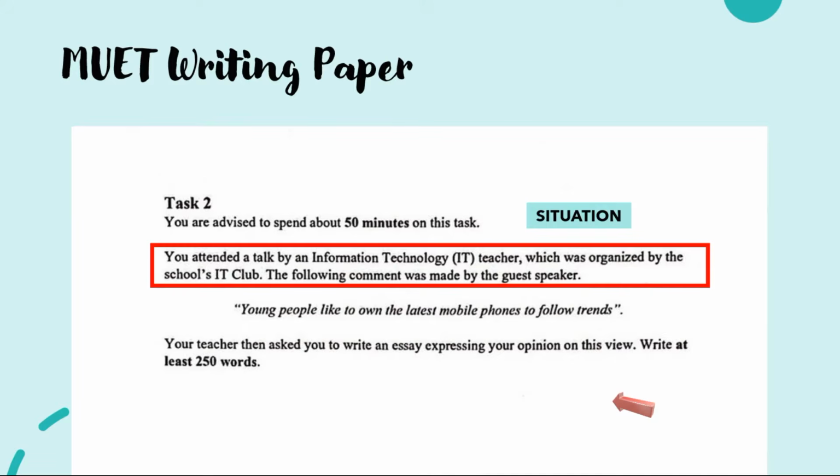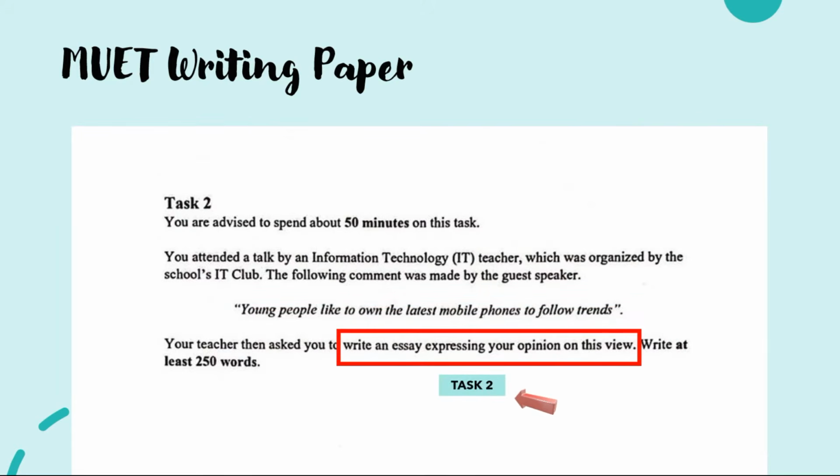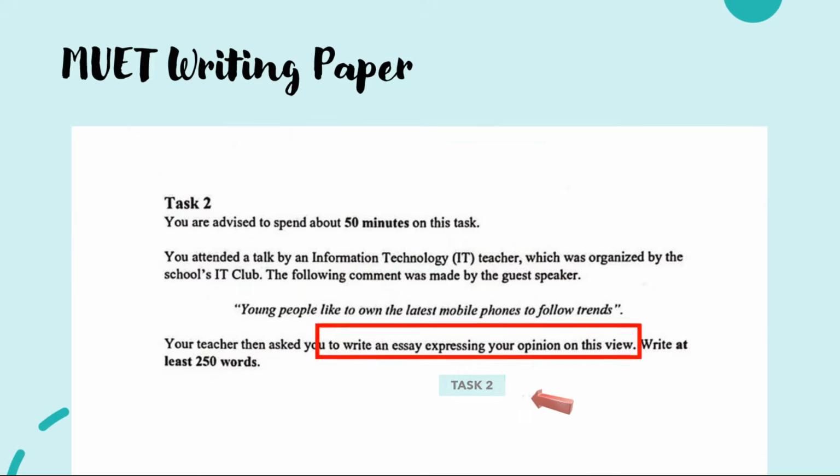This here is the situation given, and the situation is during a talk, the speaker, who is an IT teacher, made a comment. And this is the comment made, and it is this comment that will be the topic of discussion in your essay for task 2. The speaker said, young people like to own the latest mobile phones to follow trends. And this here is your task. You need to write an essay giving clearly your opinion about this statement.